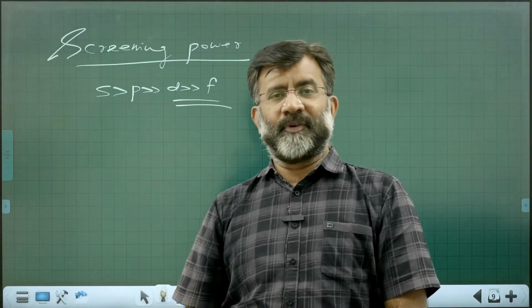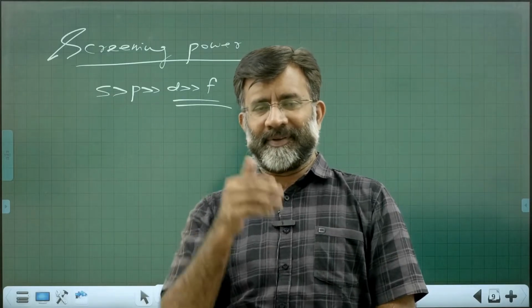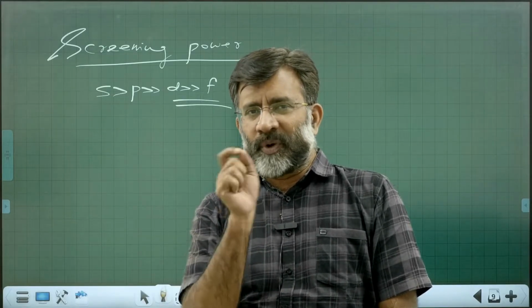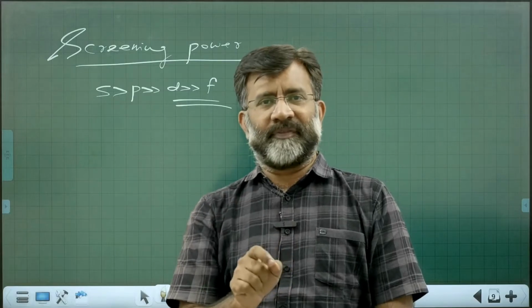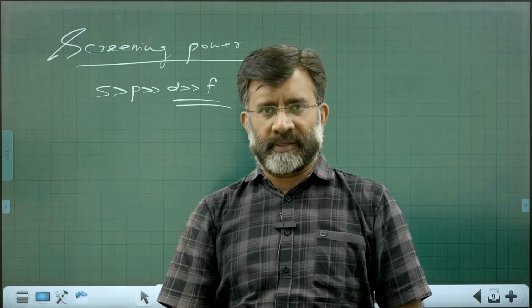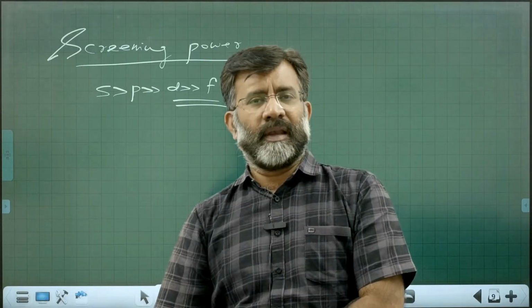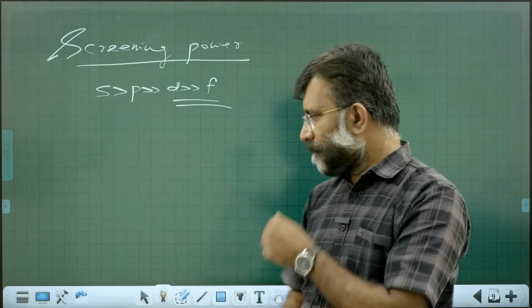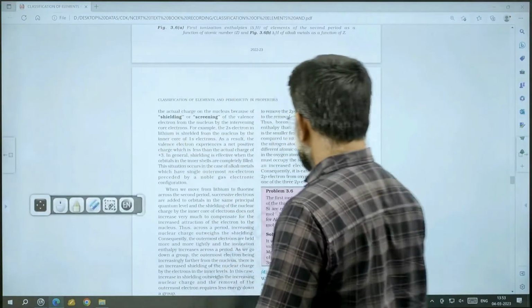And the reason for lanthanoid contraction, which we were referring to earlier, is the poor shielding effect, poor screening effect of d and f orbital electrons. Therefore, the atomic size will decrease. One important consequence is lanthanoid contraction. Okay, so such things you can also go through.